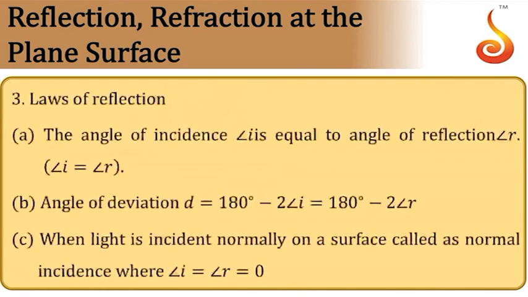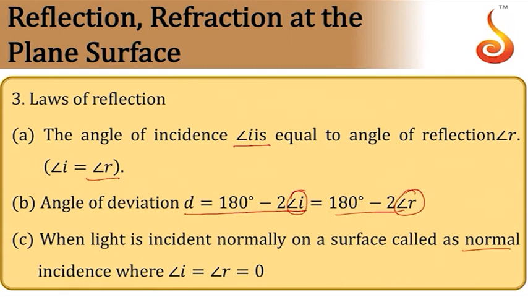Then coming to laws of reflection. So the first law is incident ray, reflected ray and normal to the surface at the point of incidence, they all lie in the same plane. Then angle of incidence is equal to angle of reflection. Remember one thing, both are measured with respect to normal, not with respect to mirror. Angle of deviation produced by mirror is given by 180 degree minus 2i or 180 degree minus 2r, because i is equal to r, that is law of reflection.